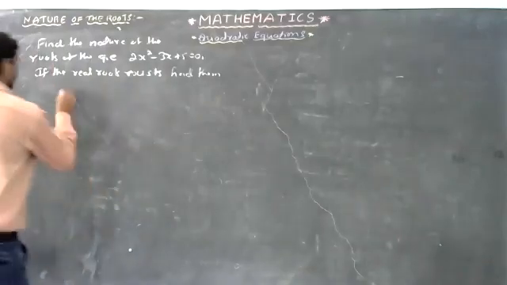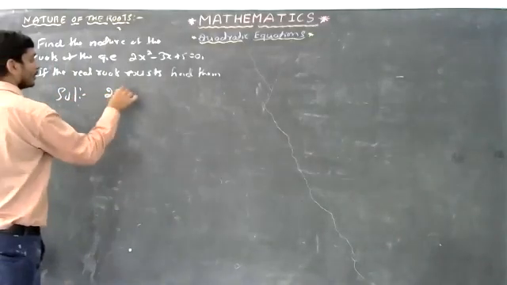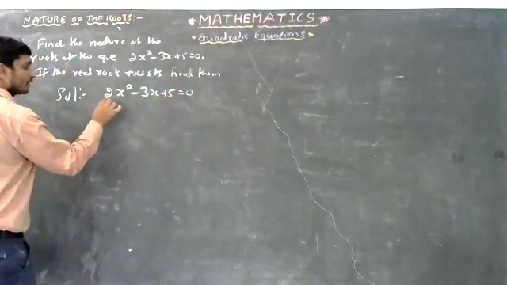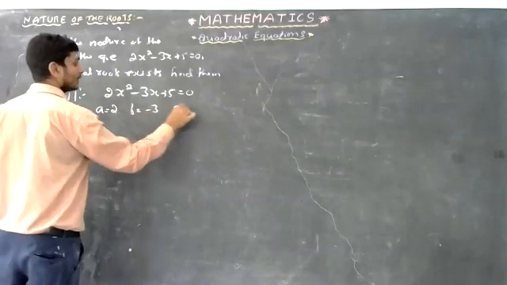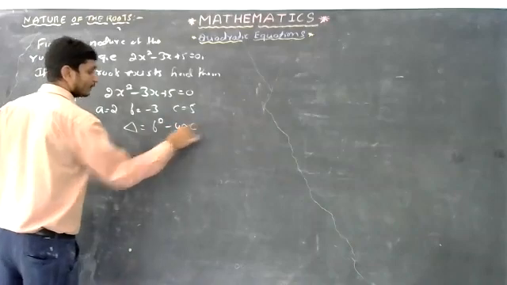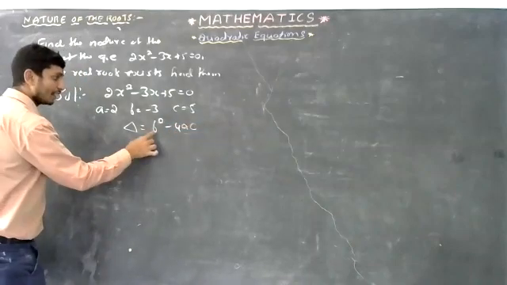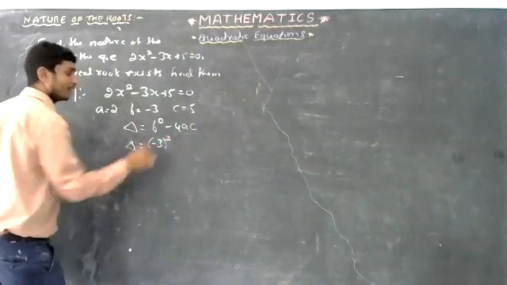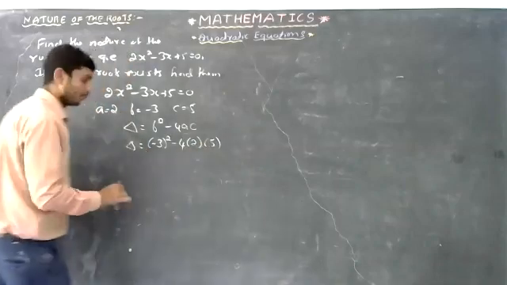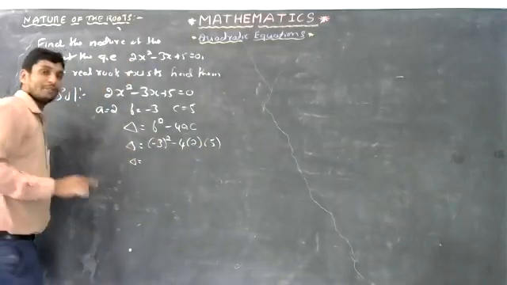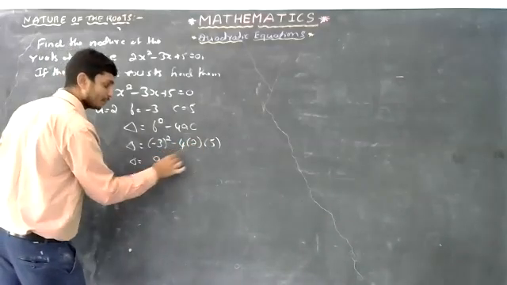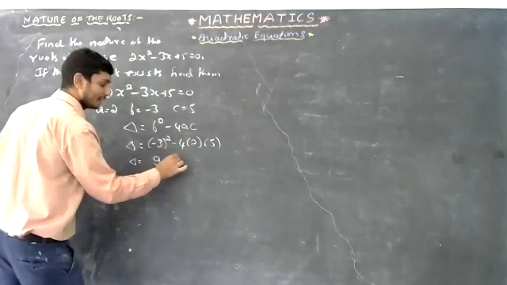Okay, let's go for the solution. This was the question: 2x square minus 3x plus 5 equals 0. Here a is 2, b is minus 3, c is 5. Go for the formula. Delta equals b square minus 4ac. That's delta equals b square, that means minus 3 whole square, minus 4 into a, that is 2, into c, that is 5. So delta equals minus 3 whole square, that is minus 3 into minus 3, becomes plus 9. Then 4 2s are 8, and 8 5s are 40.